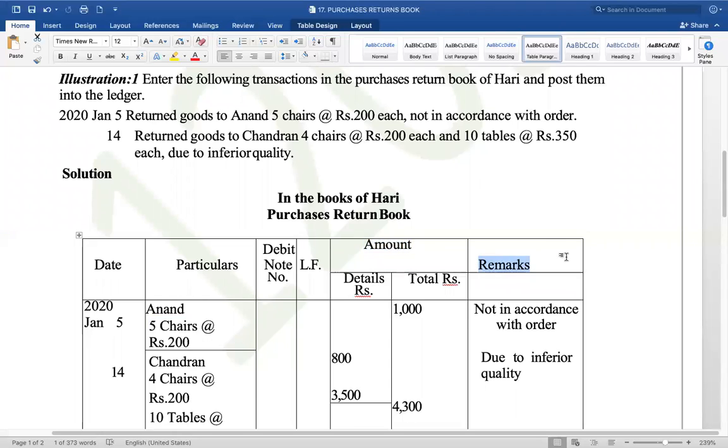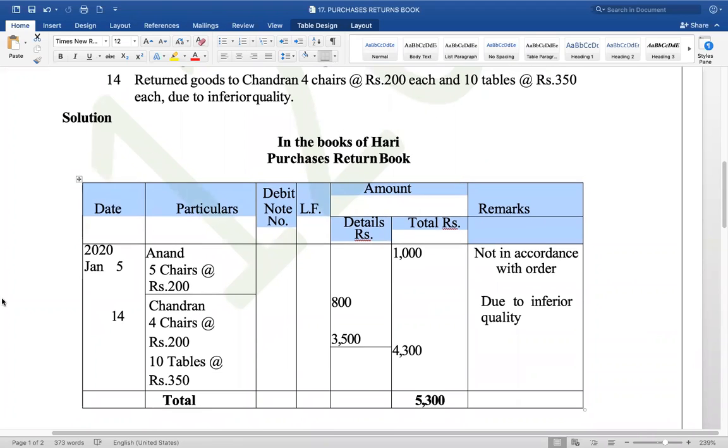Now look at the columns. The problem is simple. The only thing is, students can't work out this simple problem because they don't remember the column headings. If they know the column headings, the rest is easy. Date, particulars, debit note, ledger folio, amount, remarks. These are the columns to be remembered. The amount column is subdivided into two, details and total.